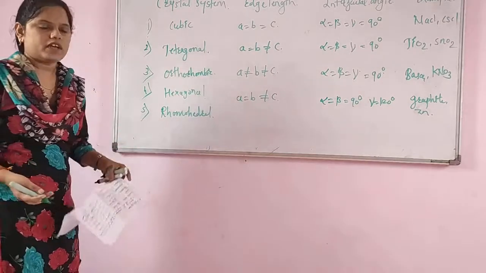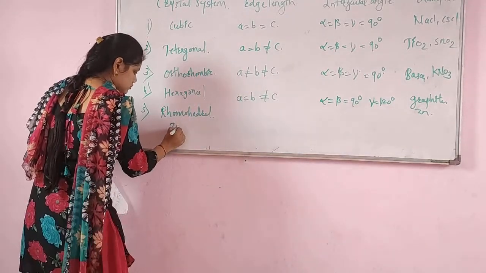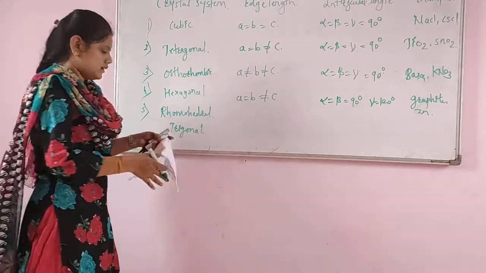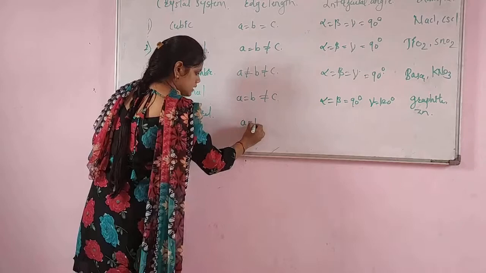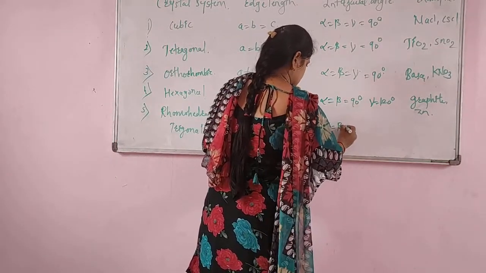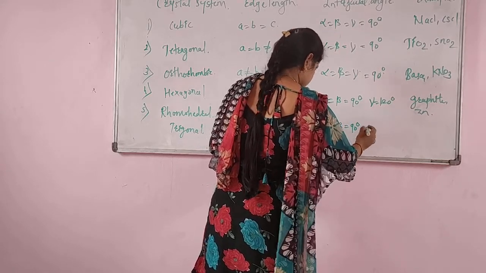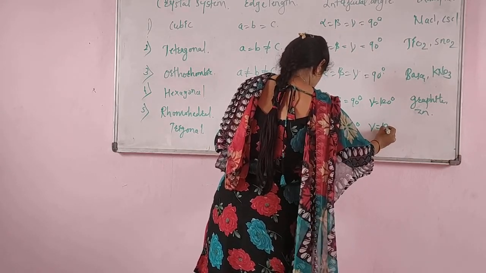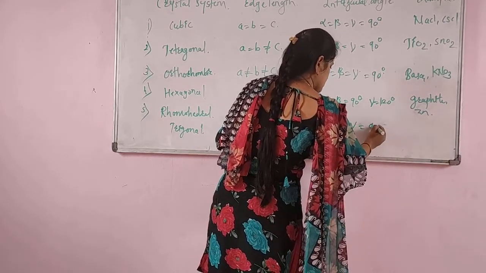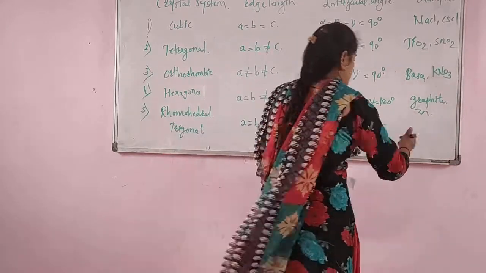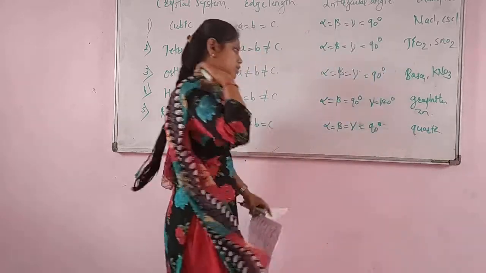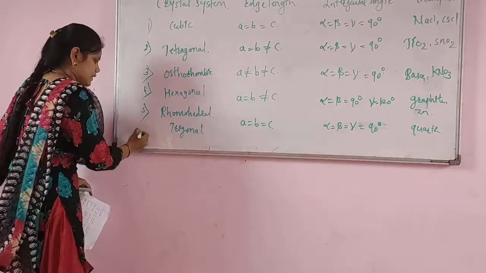This rhombohedral, we also call it trigonal. Here the edge lengths will be a = b = c. The angles will be alpha = beta = gamma = 90 degrees. The example will be quartz. Next, sixth, will be the monoclinic.